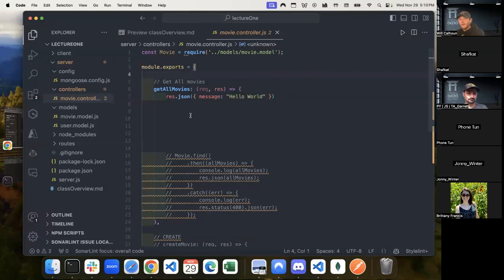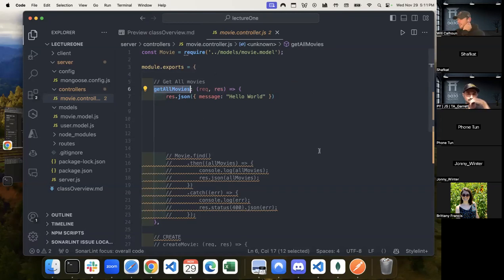And so all we're doing here is creating our functionality, right? If I want to get all movies, in the same way that back in my server file we had our app.get, we had our route, and then what do we want it to do? We had our request and our response, and we did some sort of functionality. We're breaking that into two pieces. We have our route portion, which is our app.get, and then the route. And then our second portion is our controller, right? It's the functionality. And so we're breaking those apart.